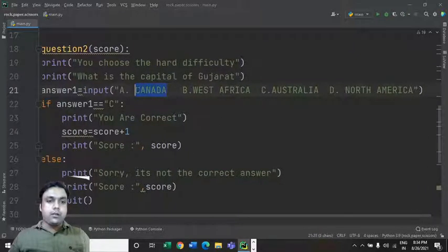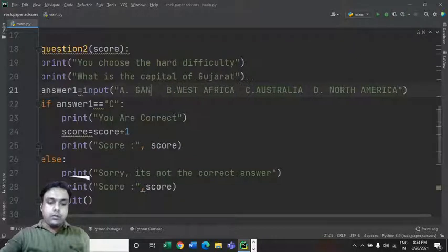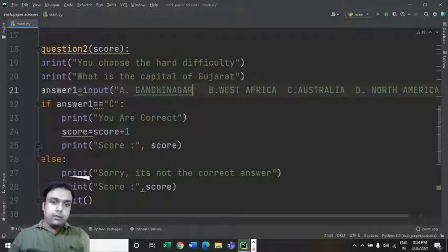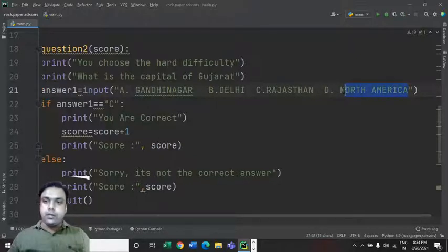Let's define the options. So the first one is Gandhinagar, then we can have Delhi, Rajasthan, and we can change it to Afghanistan.